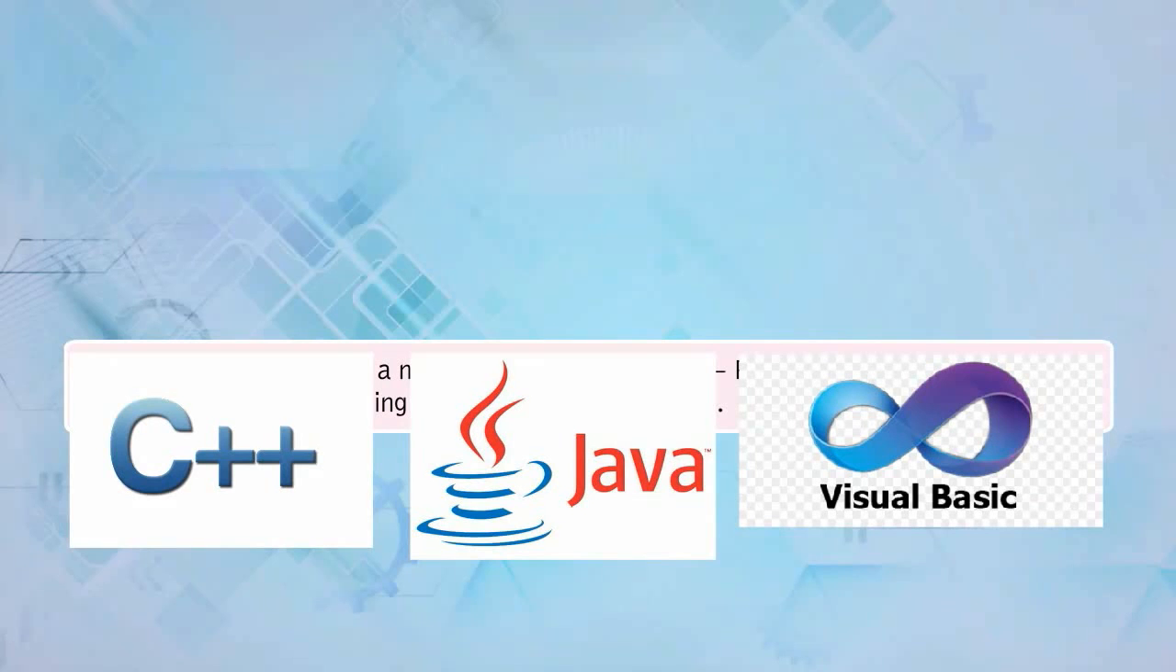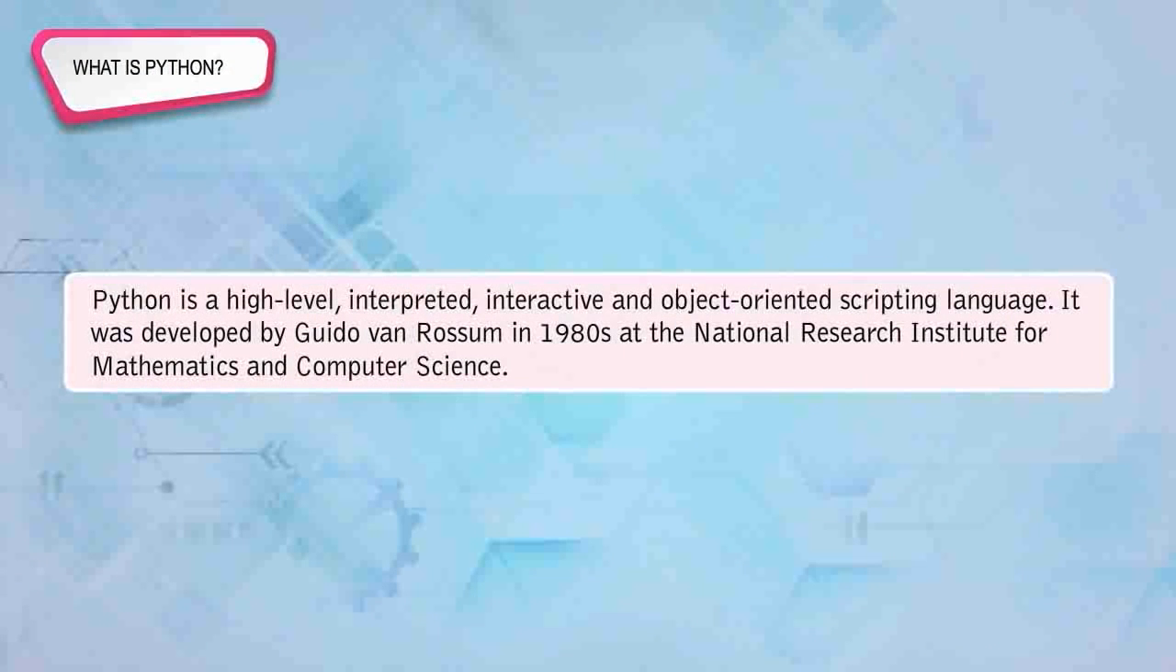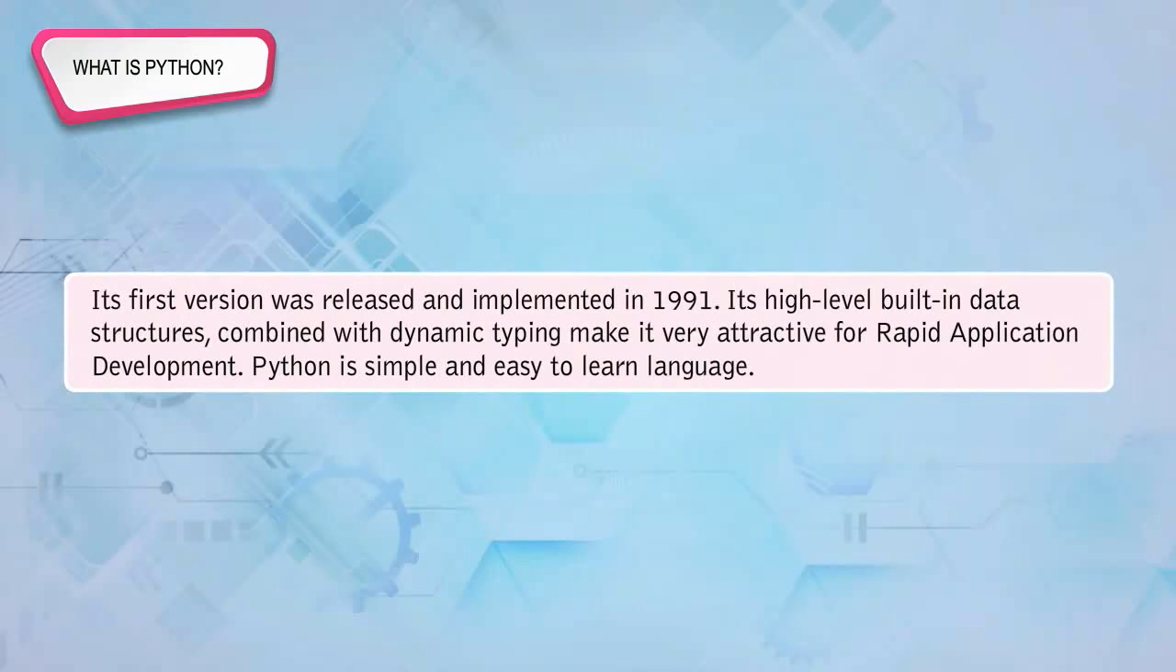This chapter introduces a new programming language, Python, that is easy to learn and helps in understanding the basics of programming. What is Python? Python is a high-level, interpreted, interactive and object-oriented scripting language. It was developed by Guido van Rossum in the 1980s at the National Research Institute for Mathematics and Computer Science. Its first version was released and implemented in 1991.